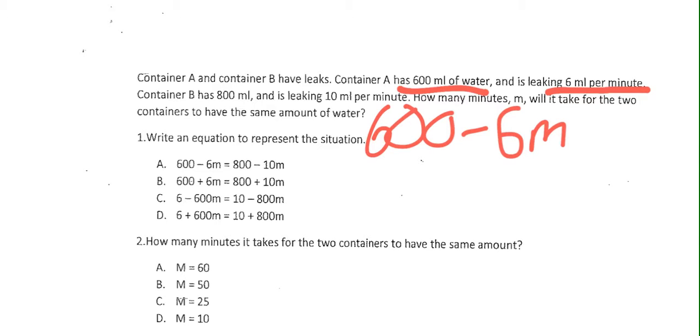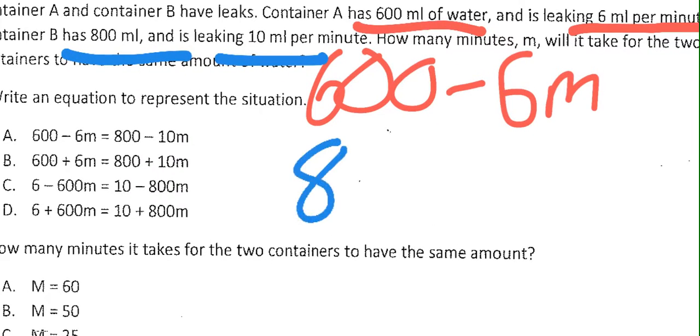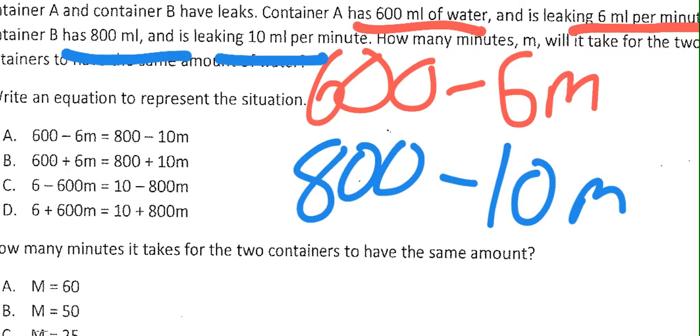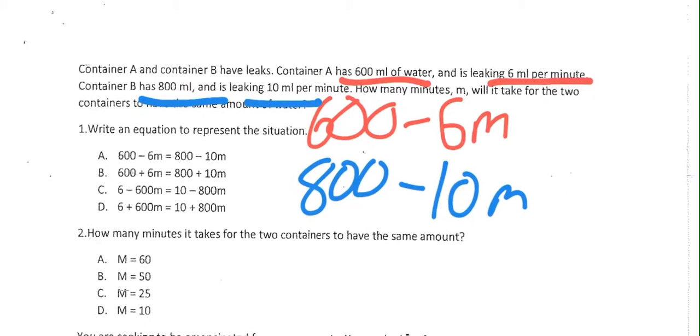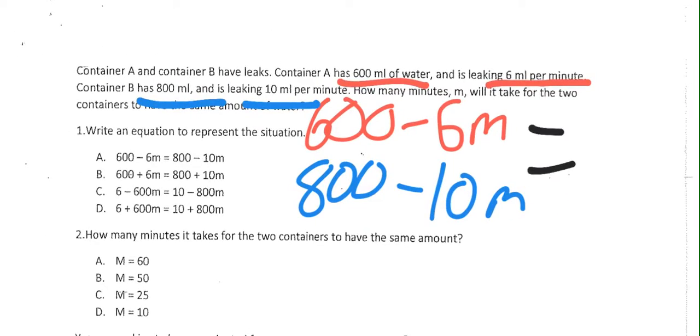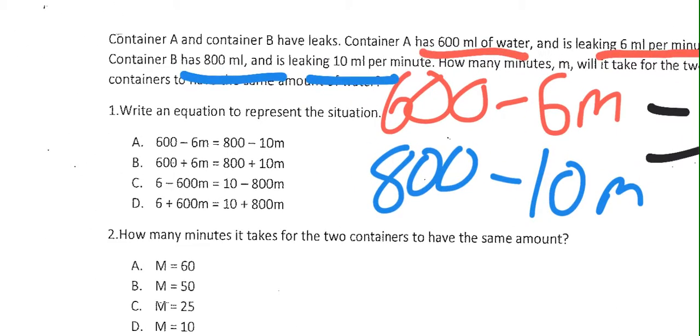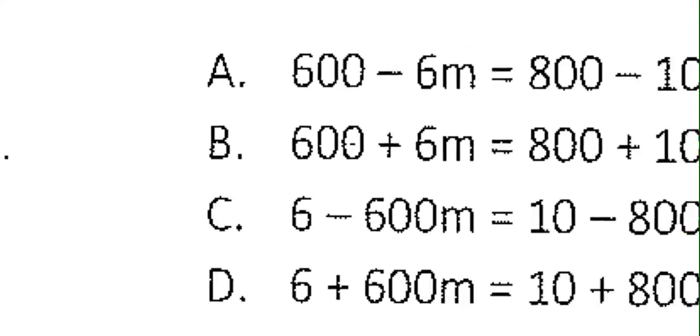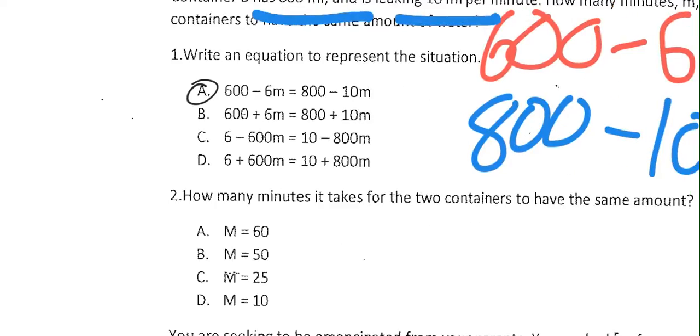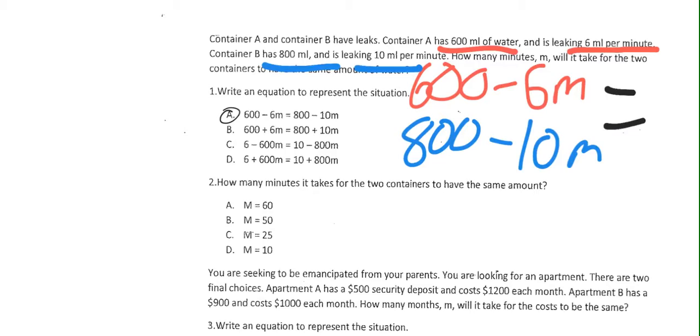I'm going to do the next one in blue, because I know I'm running out of room. Container B has 800 mils and is leaking 10 mils per minute. So there's our 800, and we're leaking 10 mils per minute. Well, because I want to know when they're the same thing, we're going to set these two things equal to each other. So let's see what matches on this one. Looks like it is going to be A is the closest match. Actually, it happens to be an exact match.